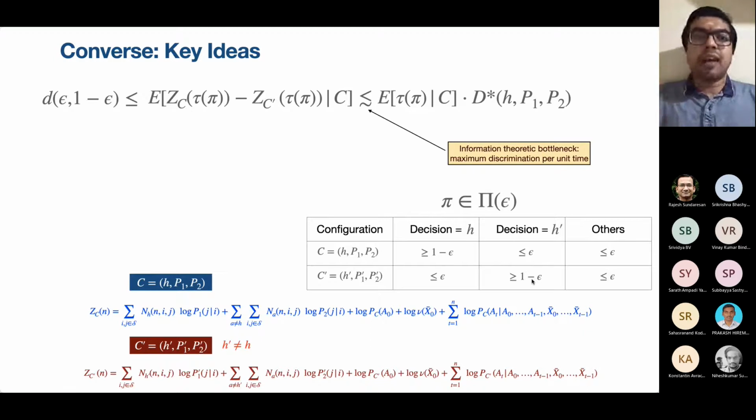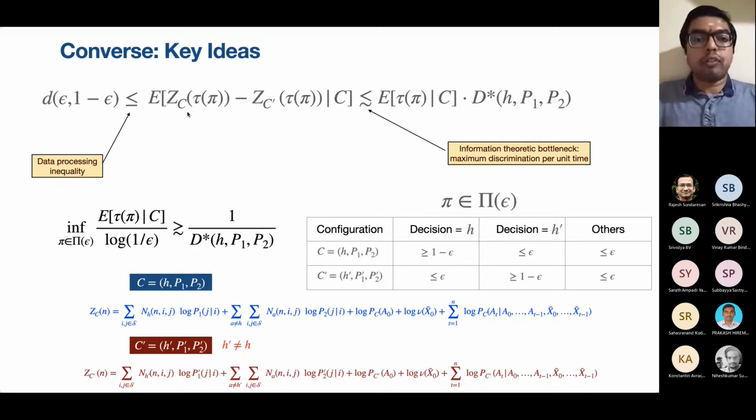So using this fact, using the data processing inequality, we can lower bound this expected log likelihood ratio with this quantity. This quantity is simply the KL divergence between a Bernoulli epsilon and a Bernoulli 1 minus epsilon. Okay, so this comes from data processing. We will combine both of these and we arrive at something like this.